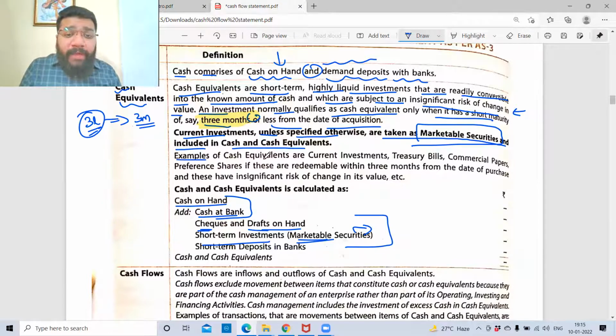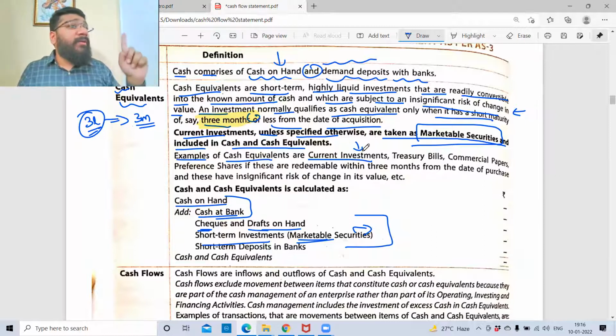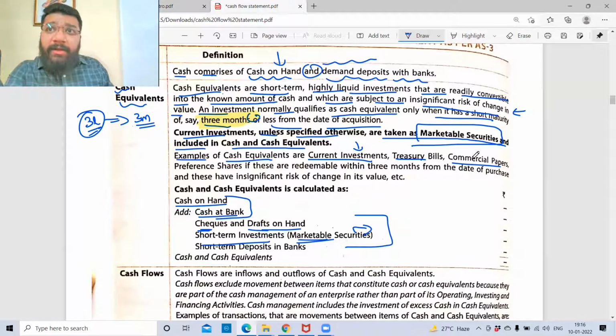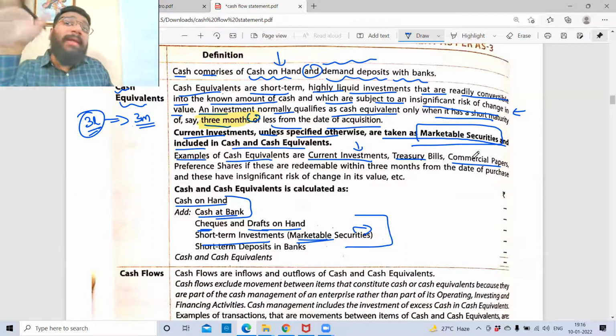Now, examples of cash equivalents. What all comes under cash equivalents? What more can come under cash equivalents is current investment. Current investments, which are marketable securities, which can be realized within 3 months. Treasury bills, commercial papers. These are also different kinds of securities. If you invest money in a treasury bill, either you will get interest or you will get more money on maturity. Sometimes there are investments where you will not get interest on it.